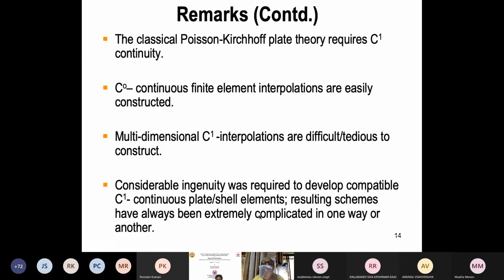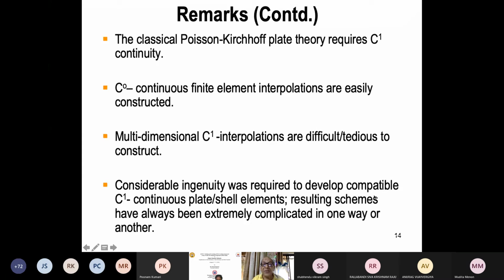So classical Poisson-Kirchhoff plate theory requires C1 continuity. C0 continuous finite element interpolations are easily constructed. Multi-dimensional C1 interpolations are difficult and tedious to construct.